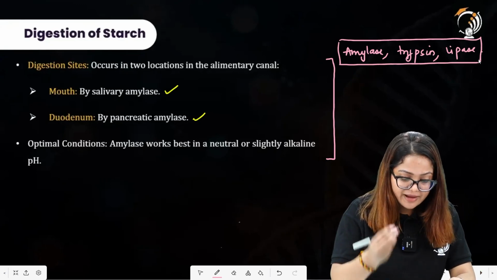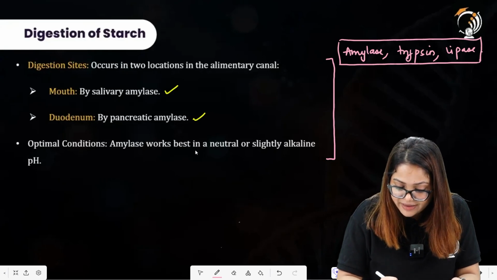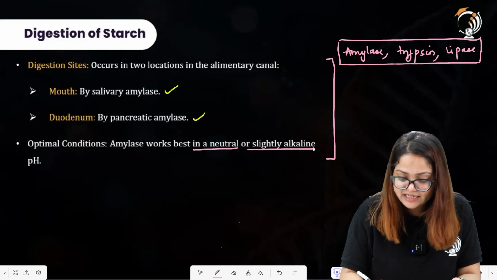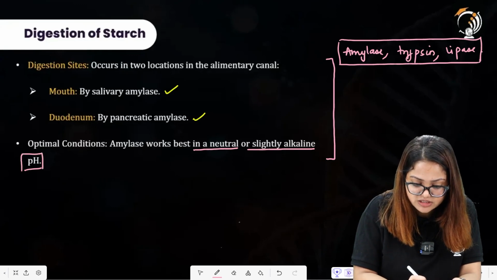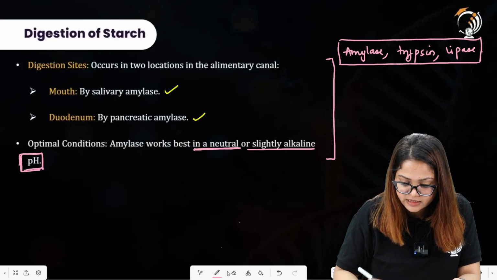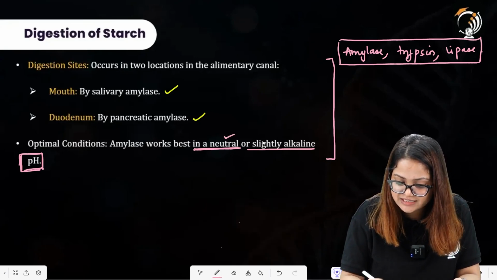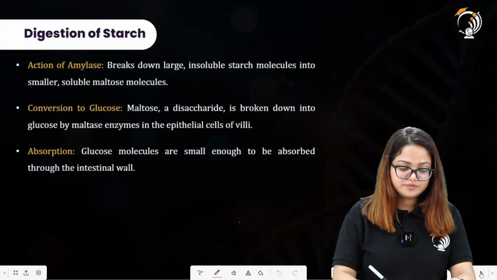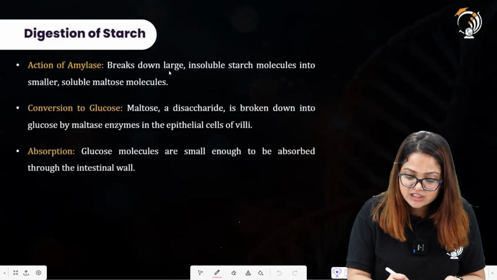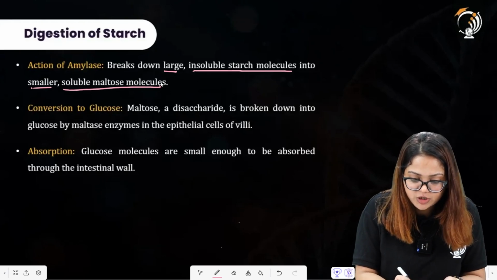So for amylase, optimal conditions are that it works best in a neutral or slightly alkaline pH. So this was the statement in that particular question, that it works best in the neutral or slightly alkaline pH. Action of amylase: it breaks down large insoluble starch molecules into smaller soluble maltose molecules.